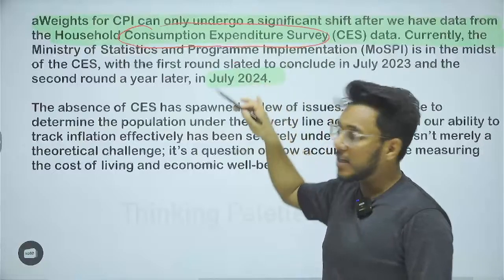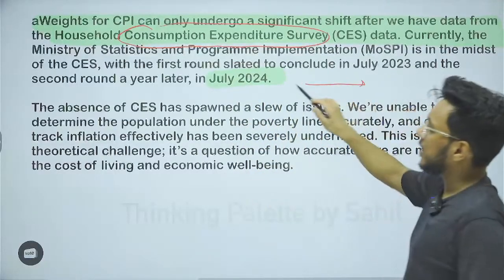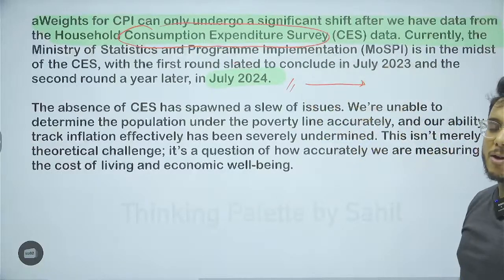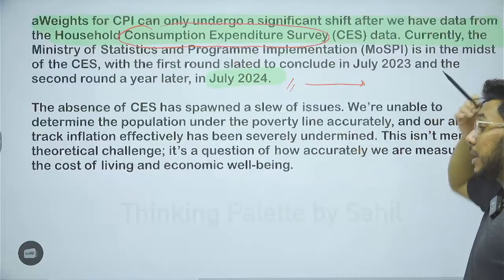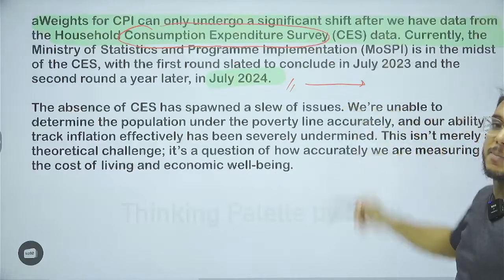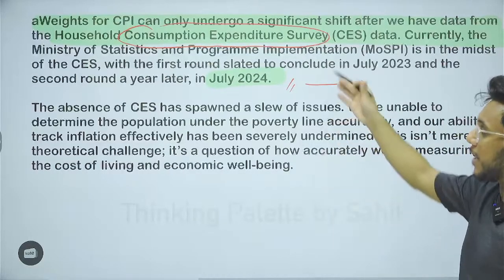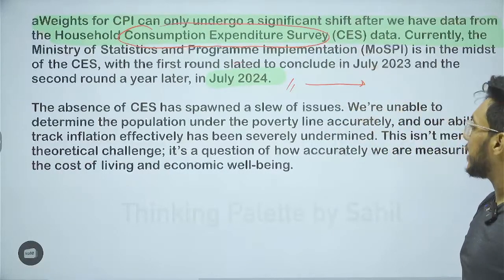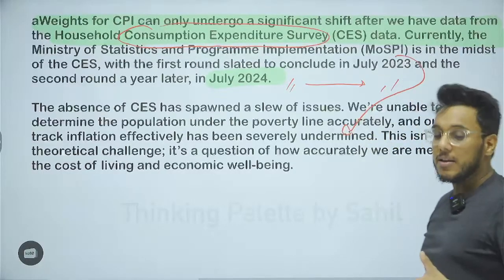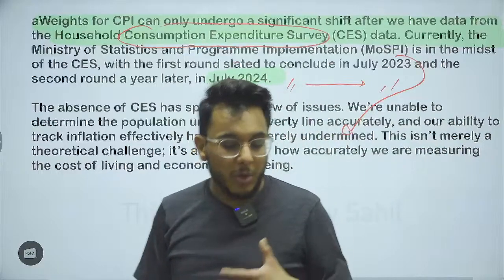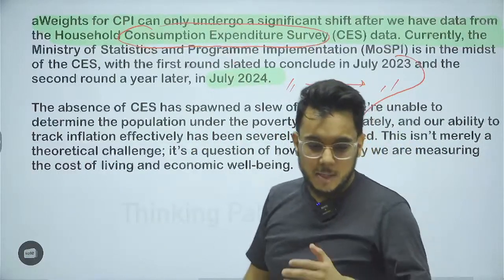Now the government is again doing the consumption expenditure survey, but the report will be released by the end of 2024, or by the mid of 2024. After that, this basket will be revised. It will take 2 more years, and for 2 more years we will calculate inflation on the redundant data. So this article is saying that we immediately need to revise our inflation calculation methodologies. Okay, so that is all about it.